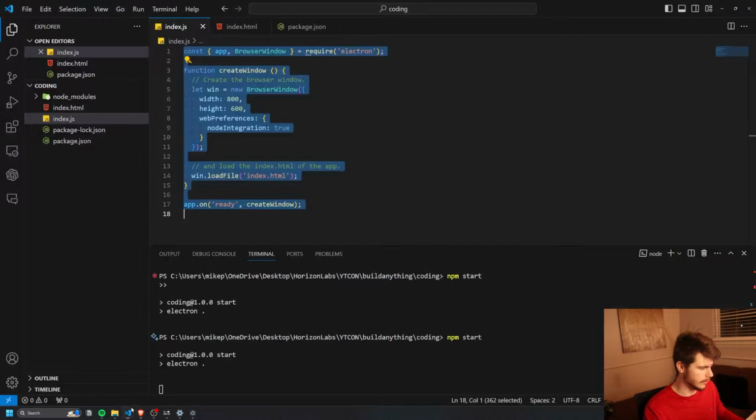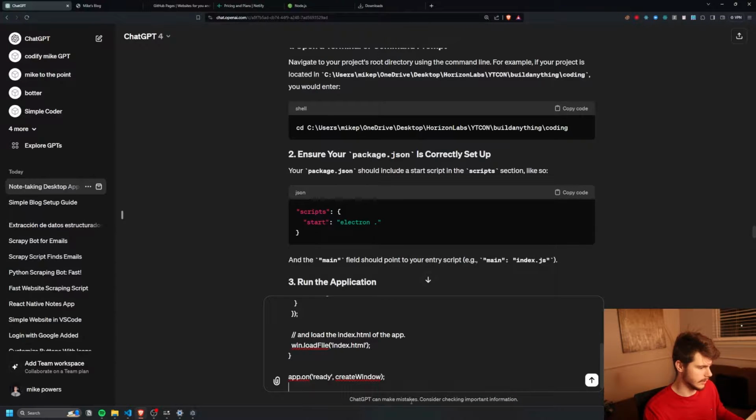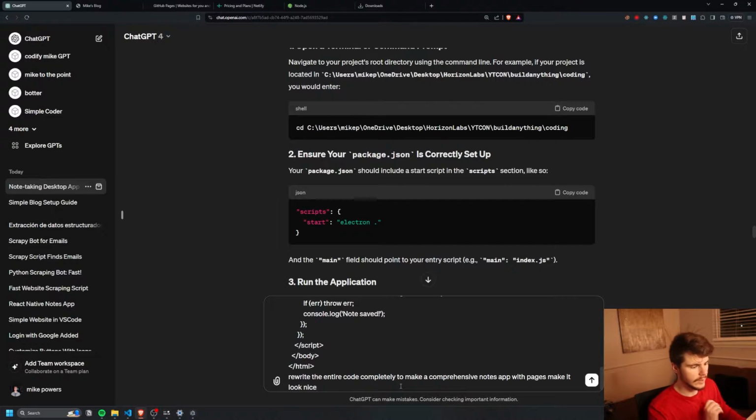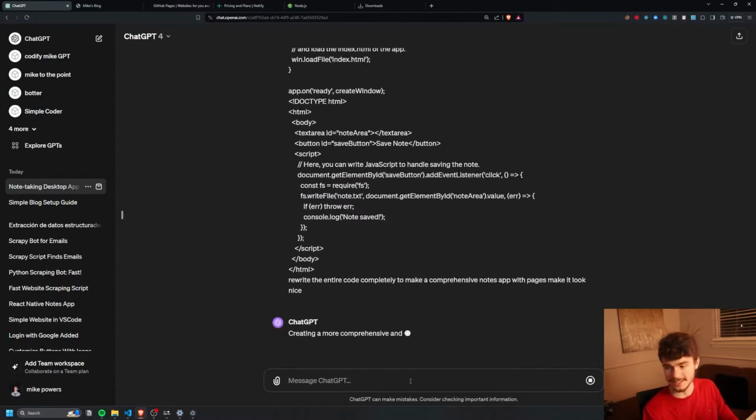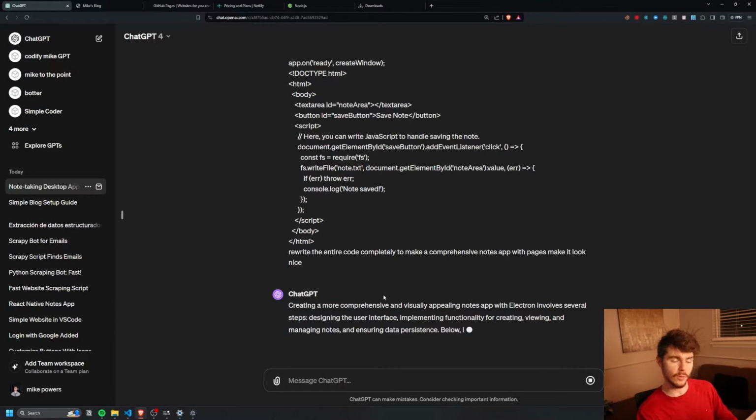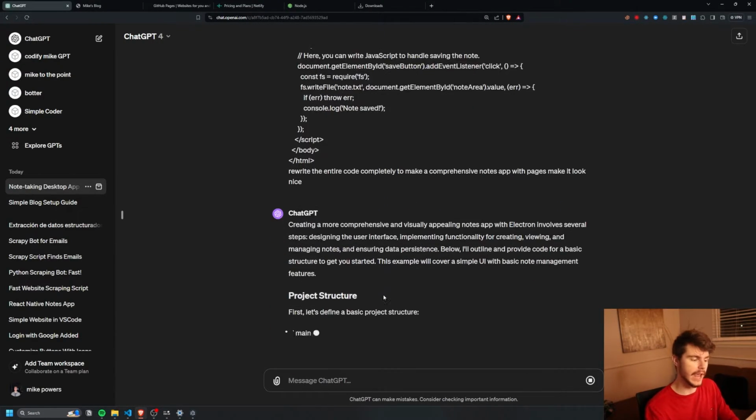So let's take this here. We'll paste this back in here and this in here. And then we're going to say, rewrite the entire code completely to make a comprehensive notes app with pages. Make it look nice. We don't want no regular notes app here. We want the cream of the crop, some AI juice.